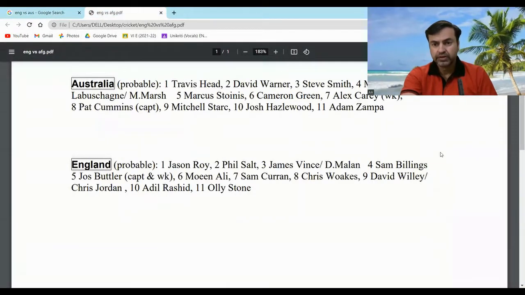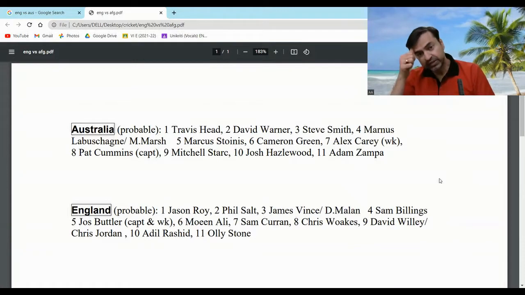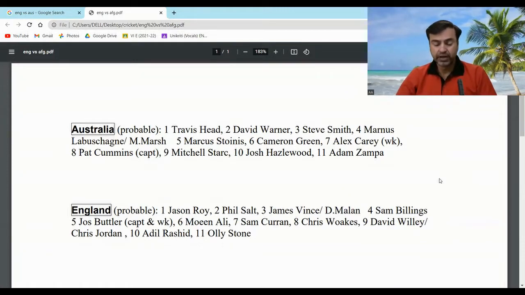And for Australia, the expected 11 will be, this is going to be the expected playing 11 for Australia, as you can see. Travis Head and David Warner will be opening. Then Steve Smith at number 3, he would be liking to prove a point. Then either Marnus Labuschagne or Mitchell Marsh, one of them will be there at number 4. Then Marcus Stoinis, Cameron Green, Alex Carey, their wicketkeeper, Pat Cummins, captain, Mitchell Starc, Josh Hazlewood, Adam Zampa.